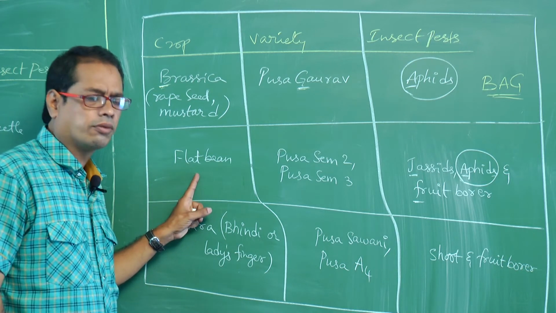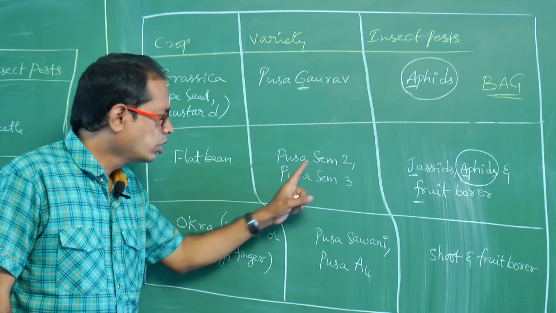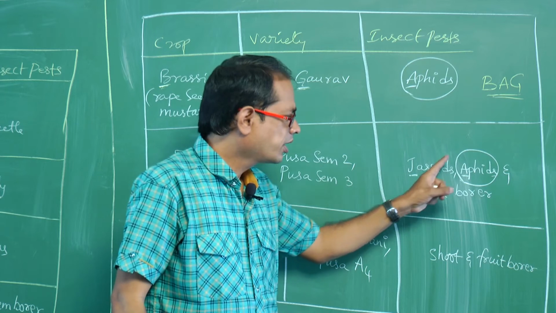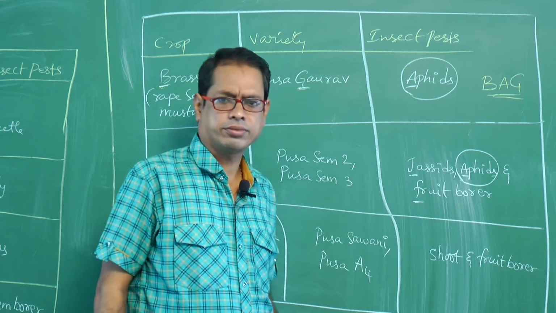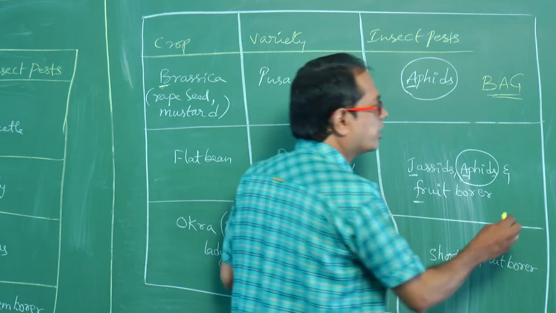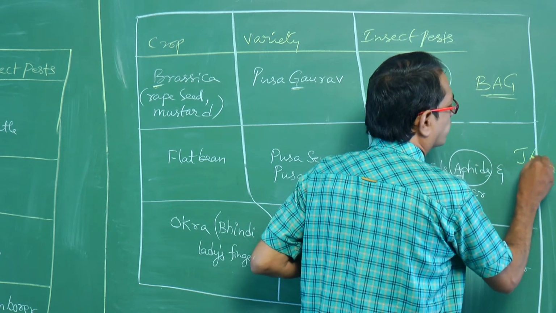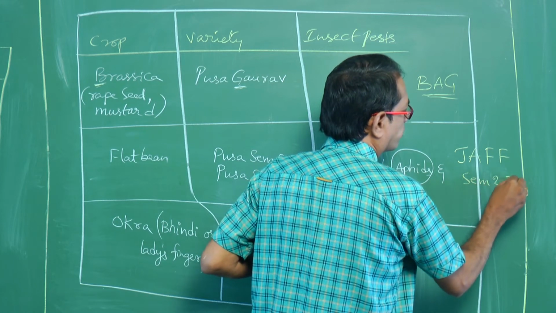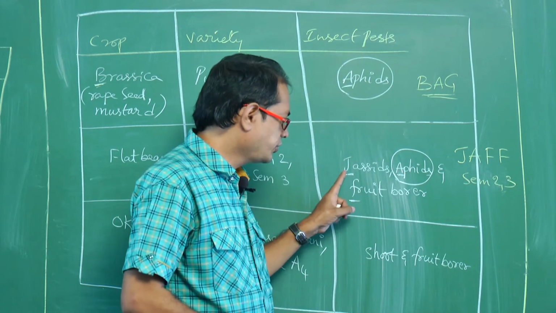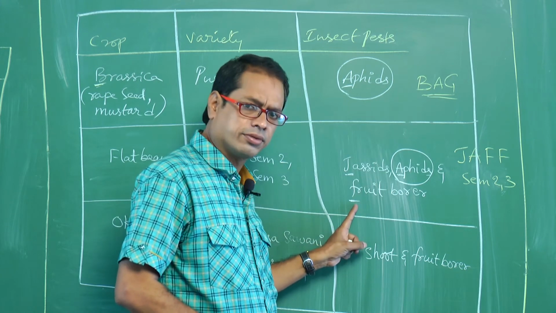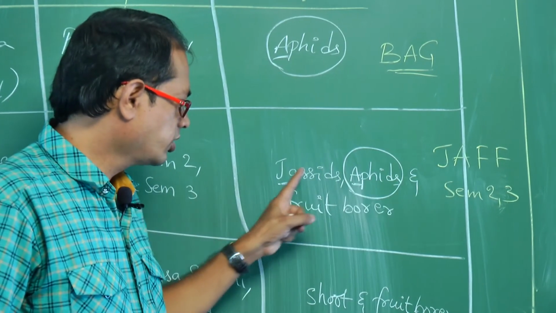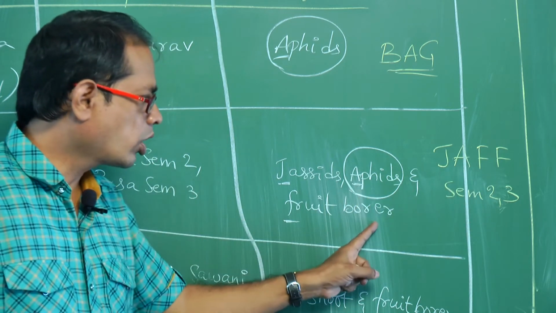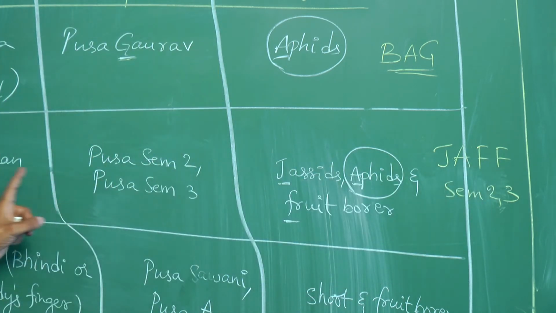Flat bean varieties Pusa Sem 2, Pusa Sem 3 are resistant to jassids, aphids, fruit borer. How can you remember? See, JAF: J, jassids, A, aphids, F, fruit borer, last F, flat bean.